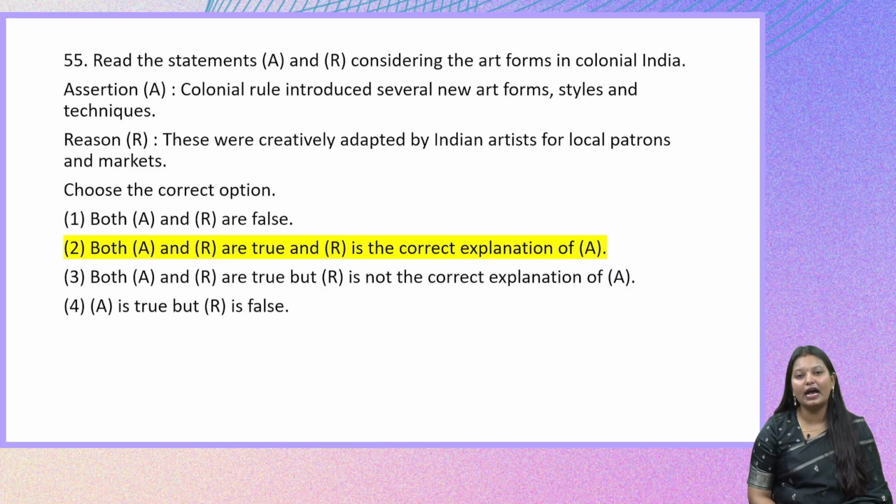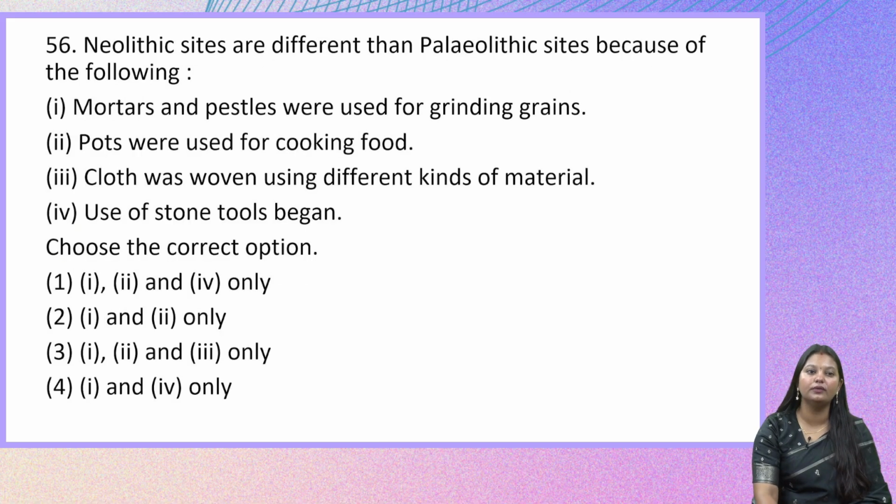In the seated answer key, they have given two. That reason is also the correct explanation for assertion A. We may have our own doubts, but we have to go with the answer key. So that is option 2. I am not sure if this is a correct explanation for the assertion given here, but according to the answer key that was published on the CTET's official website, option 2 is the correct answer. So R is the correct explanation of A. Moving on to the next question.